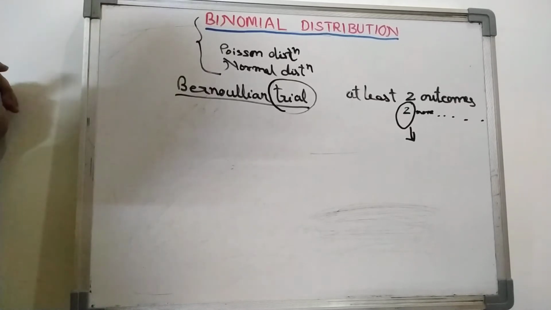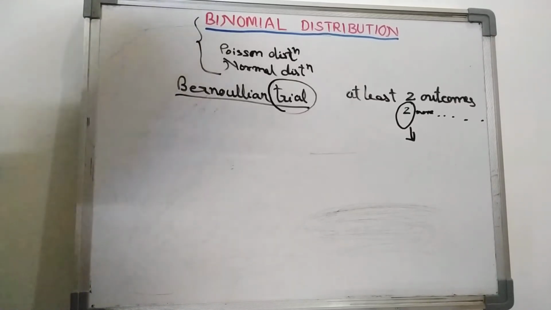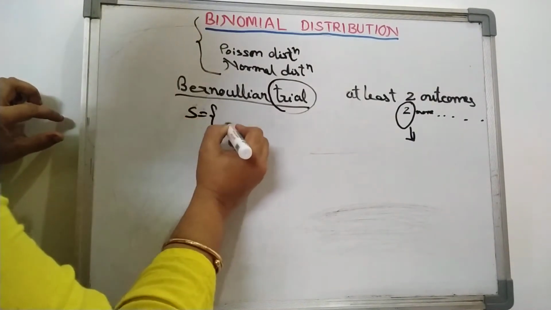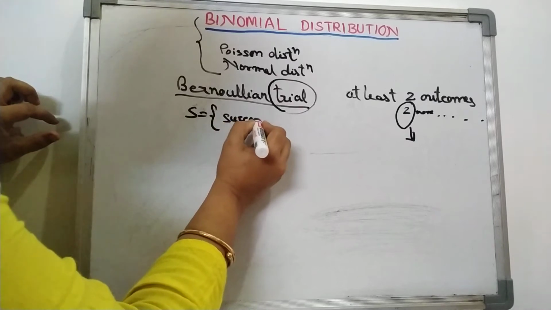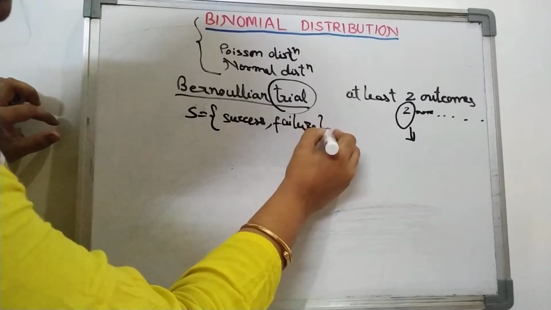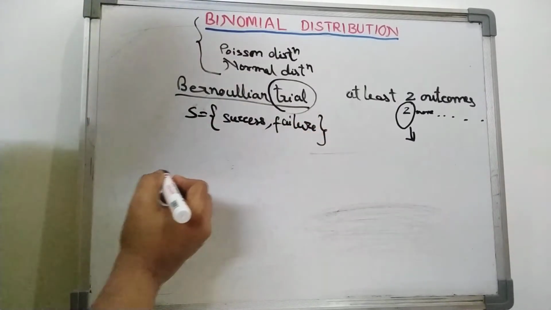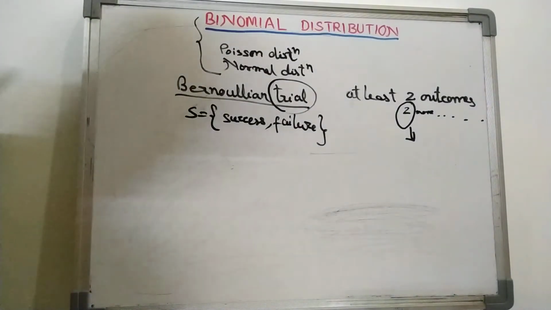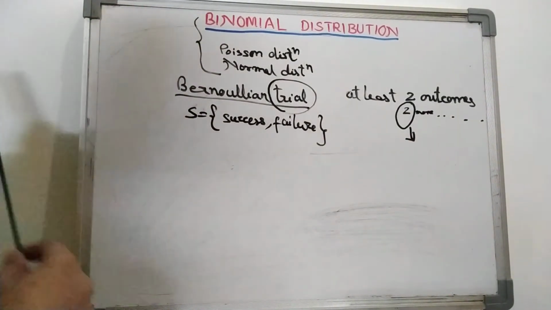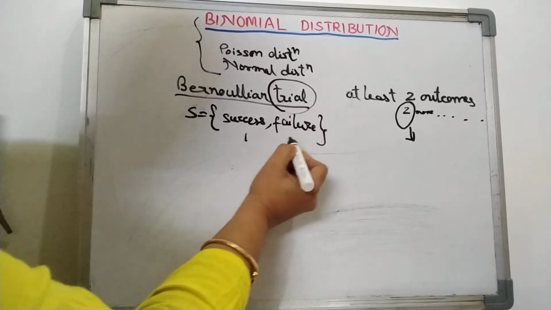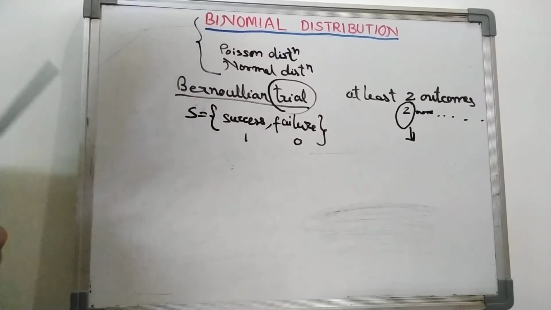The sample space of the Bernoullian trial has only 2 sample points, that is we can write the sample space in this way: success and failure. This is the sample space for a Bernoullian trial. We get only 2. Generally we denote success by 1 and failure by 0, right? So we get the sample space in this way in a Bernoulli trial.